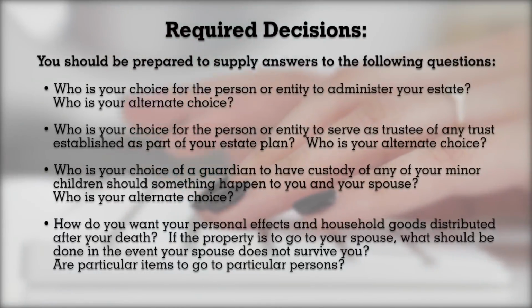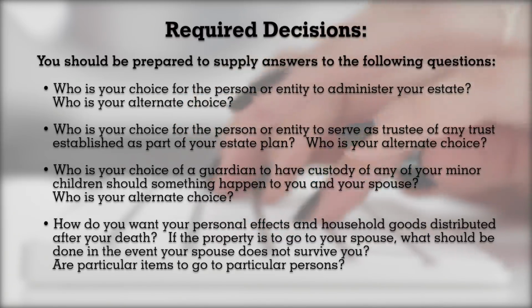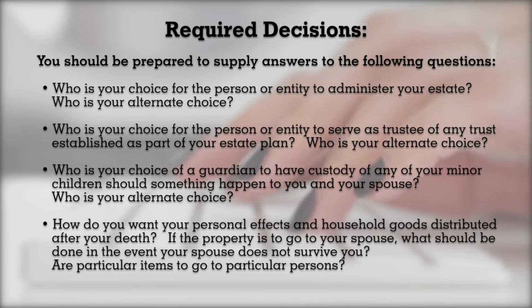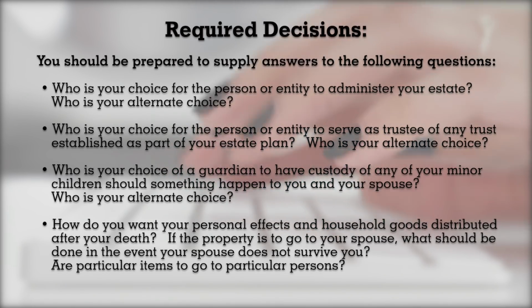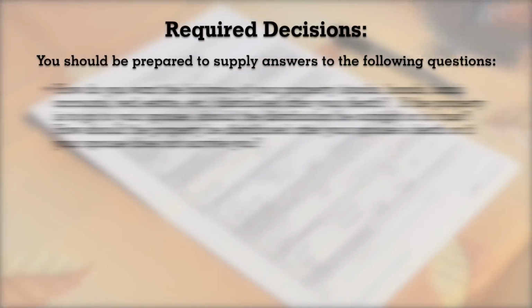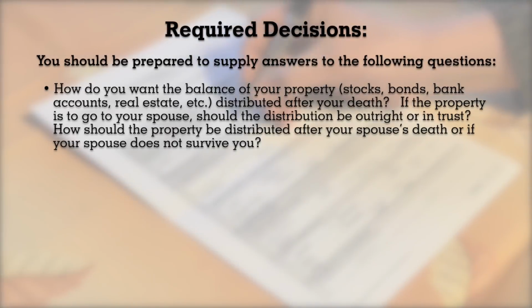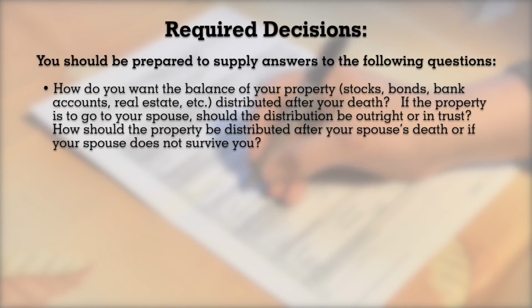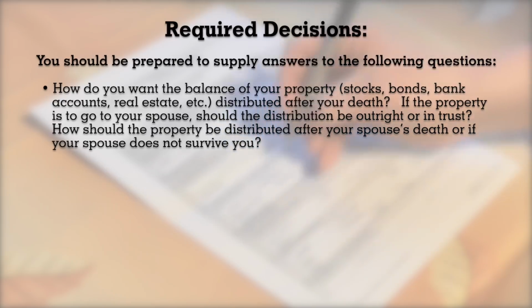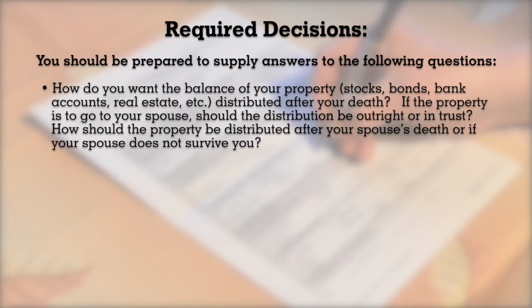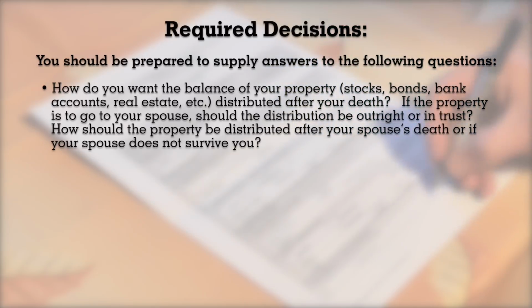How do you want your personal effects and household goods distributed after your death? If the property is to go to your spouse, what should be done in the event your spouse does not survive you? Are particular items to go to particular persons? How do you want the balance of your property, stocks, bonds, bank accounts, real estate, etc., distributed after your death? If the property is to go to your spouse, should the distribution be outright or in a trust? How should the property be distributed after your spouse's death, or if your spouse does not survive you?